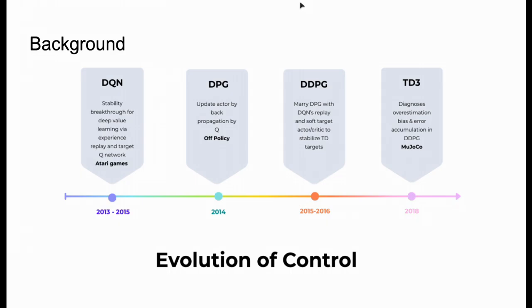We have DDPG and TD3, which we'll cover mainly further in our presentation. To give you a brief overview, DDPG is a fusion. It takes DPG and imports DQN stabilizers. And TD3, since people noticed DDPG runs could still be brittle, they stepped back and created a result that behaved more reliably on MuJoCo benchmarks. We'll get into the mechanics soon.